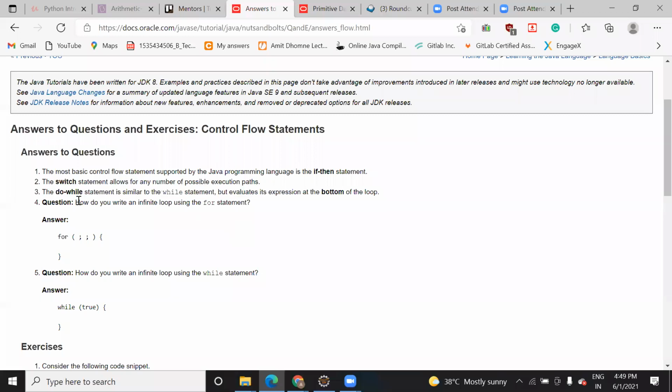Okay. The do while statement is similar to the while statement, but the only difference is that the condition is added at the end.